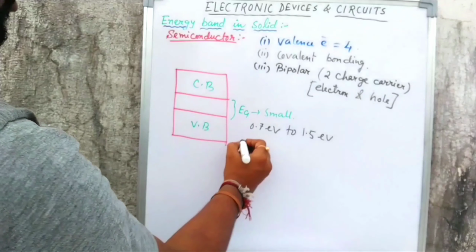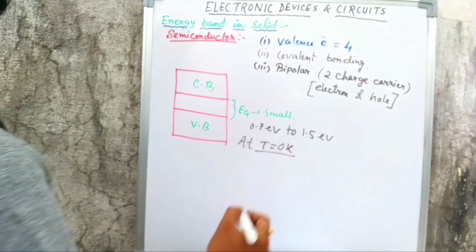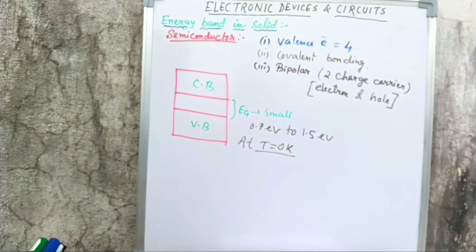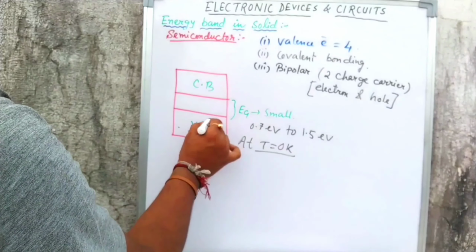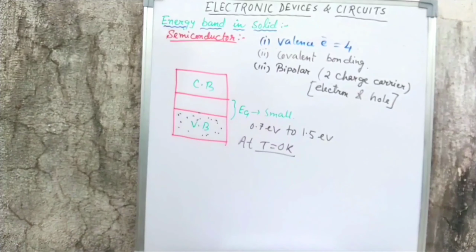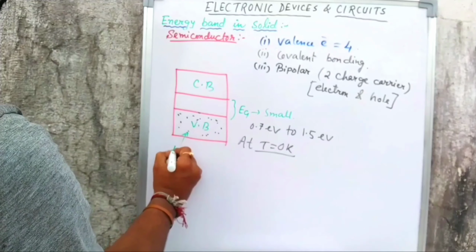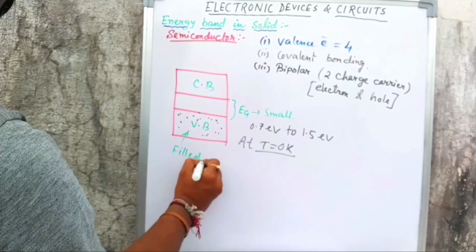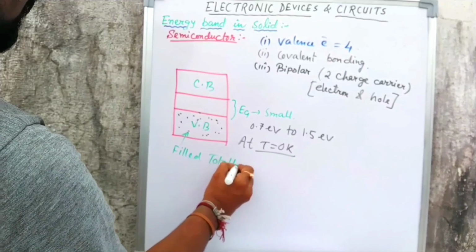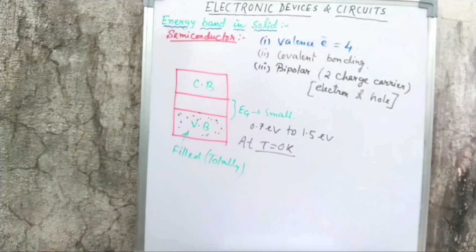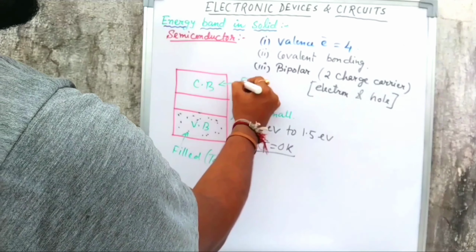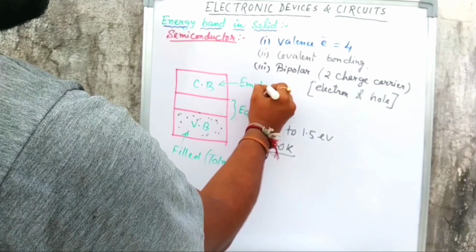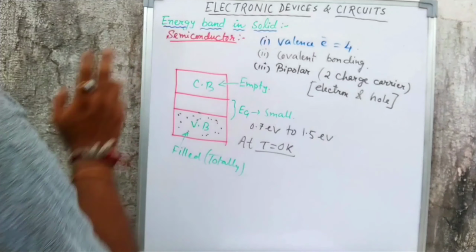Now at T equals 0 Kelvin, meaning absolute zero temperature, what will happen? All the electrons are present in the valence band. So the valence band is completely filled, totally filled, and the conduction band is completely empty. It means there are no electrons available in the conduction band.